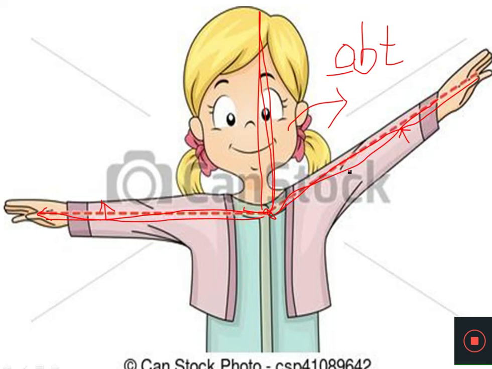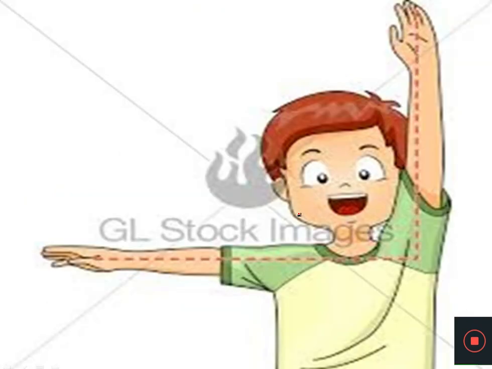And suppose this hand will be over here, so which kind of angle would they form? This angle will be an acute angle, because the degree of this angle would be less than a right angle. So, taking a new example, now this boy is trying to form a kind of angle over here.